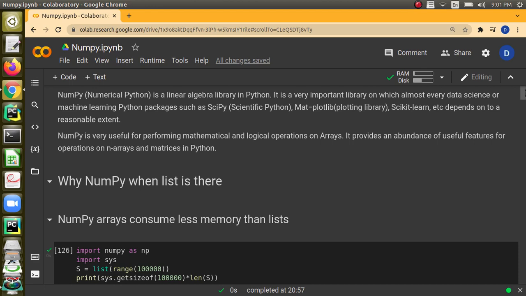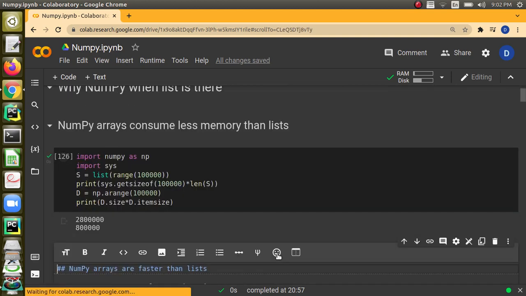obviously more. And one more difference between list and NumPy arrays is, in a list we have the advantage that the elements can be heterogeneous. Of course it's an advantage, but in all places that may not be required, and that may take a little more time also. So in NumPy you can have only homogeneous type of elements. You cannot have heterogeneous type of elements, right? Or I can say that NumPy arrays are very much similar to C or C++ arrays.